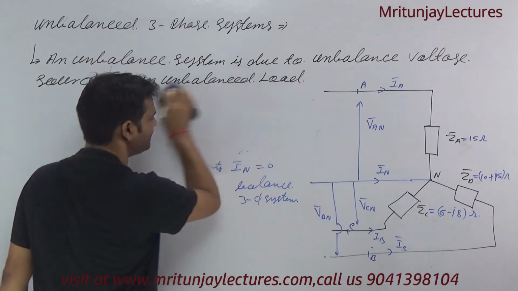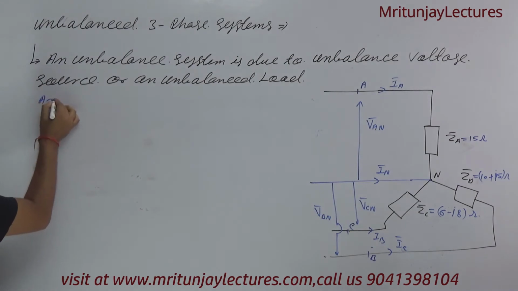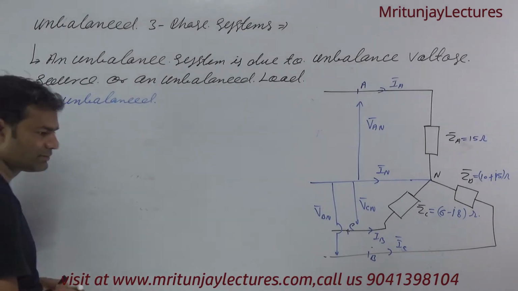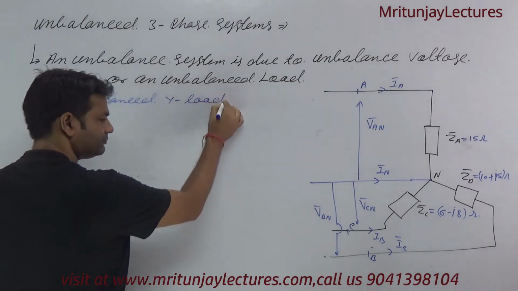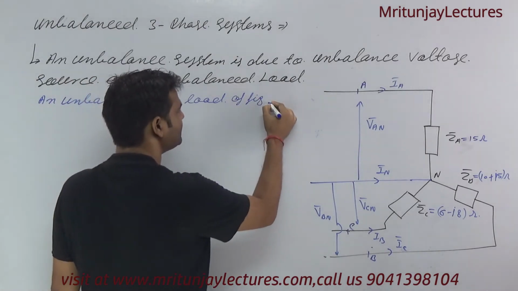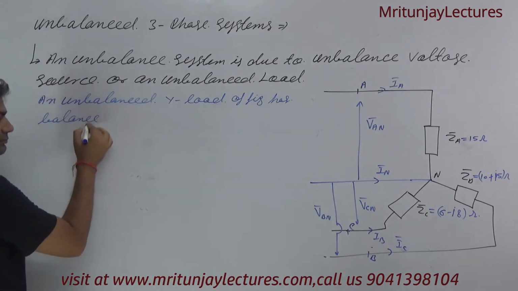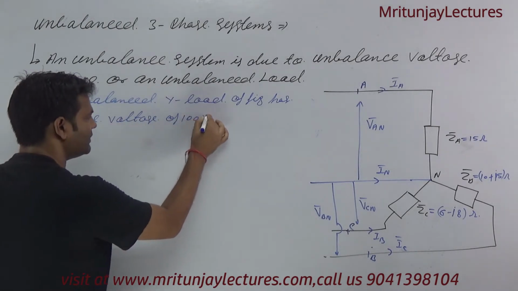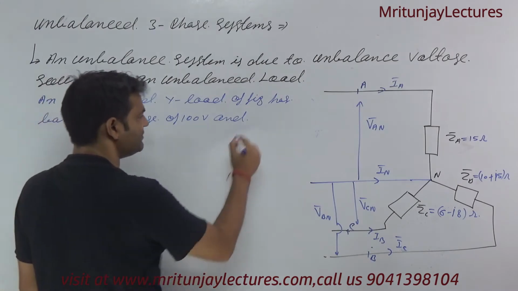Now, so first of all, write the question. An unbalanced star load of the figure, okay, has balanced voltage of 100 volt, and the phase sequence is ACB.